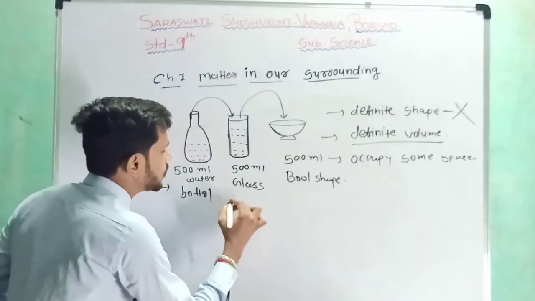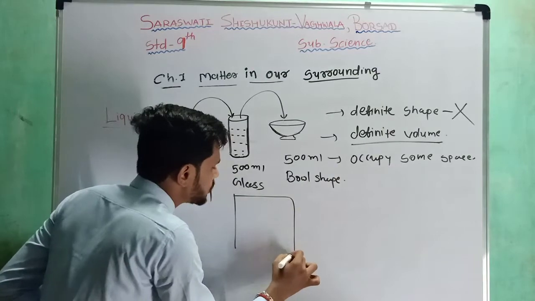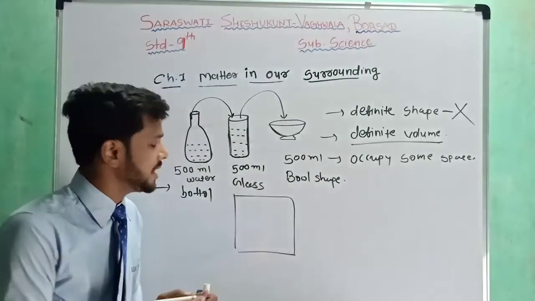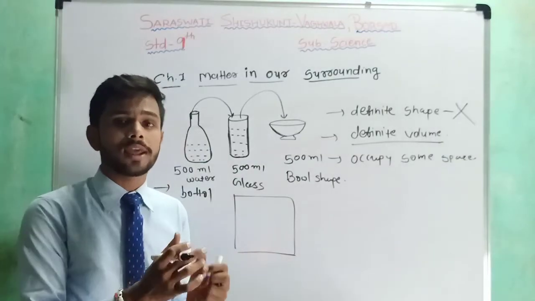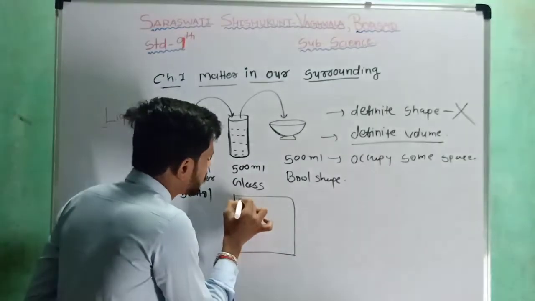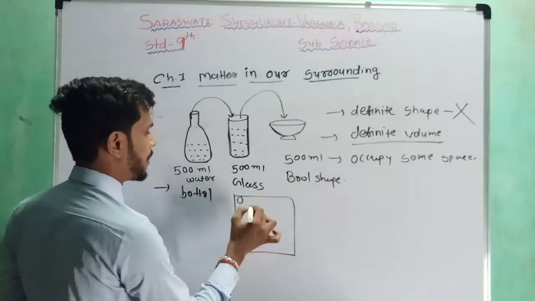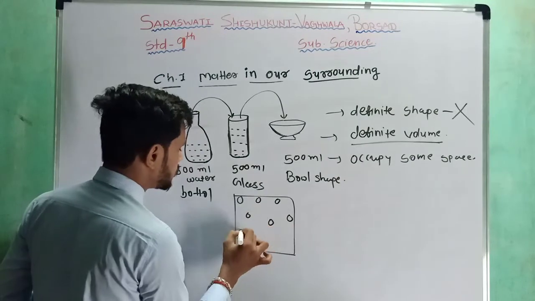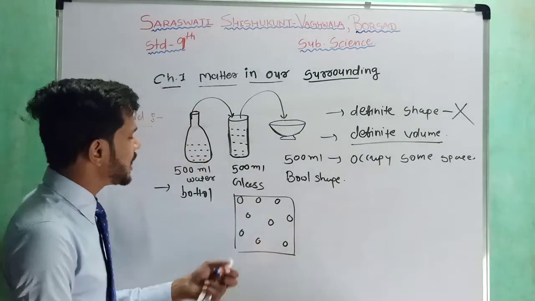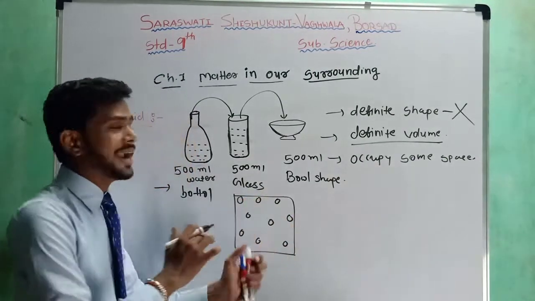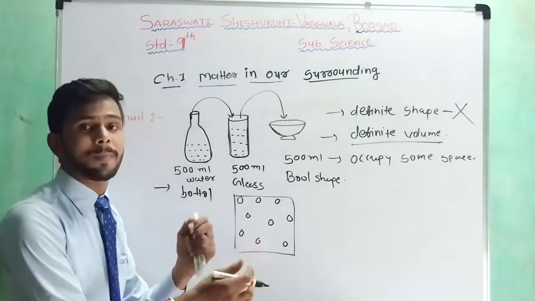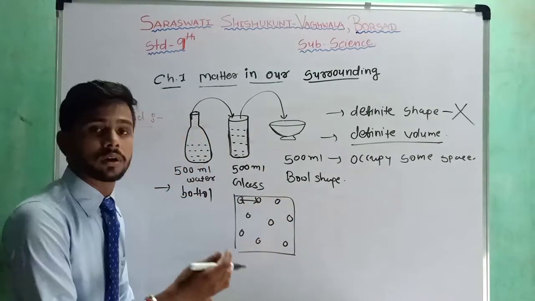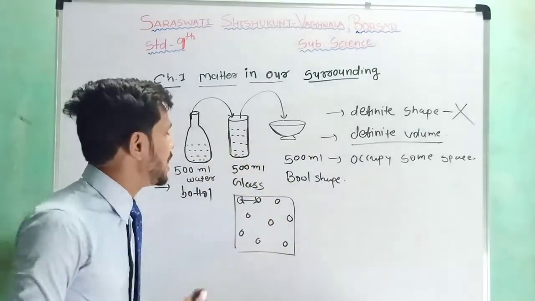Okay, now the next topic, that is force. In the water molecule, suppose this is a liquid, the particles are arranged in such a way that there are fewer intermolecular attraction forces. Consider the first particle, the second particle, the third, the fourth. You can observe that the space between the particles of the liquid is more compared to that of the solid substance.